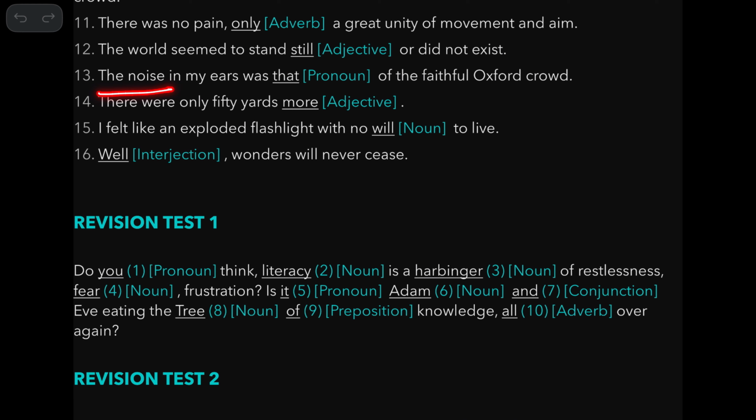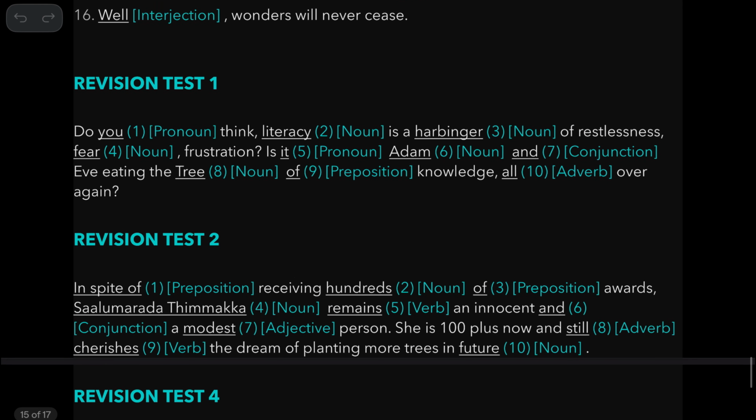Then the next, sorry, the noise in my ears was that of the faithful Oxford crowd. So, here there is a pronoun referring to this noun. There were only 50 yards more. So, more is an adjective describing yards. I felt like an exploded flashlight with no will to live. So, here this is a noun. Well, wonders will never cease. Well is an interjection without an exclamation mark.